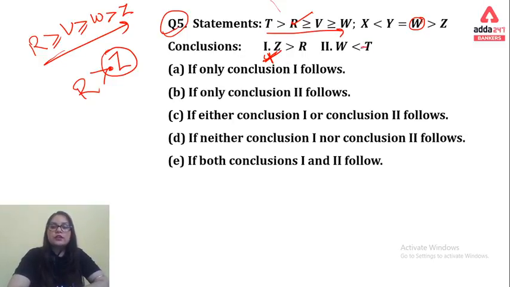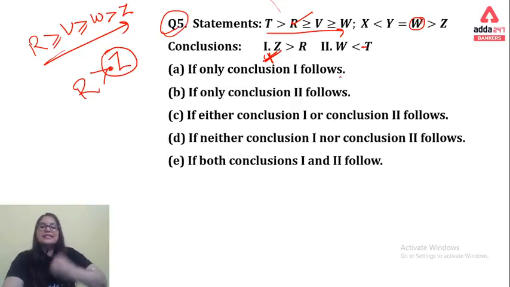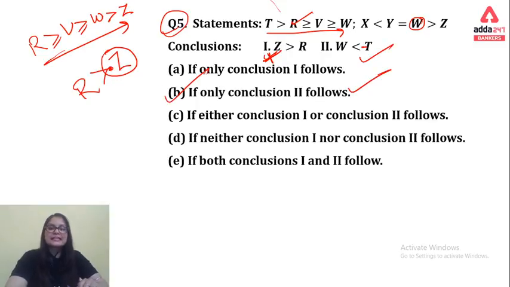Coming on to the next one, that requires T to W. For T to W, we require the gate open in front of T, so I can say that the T to W relationship is absolutely right. So we go with the second option. B option will be the right answer for this question.